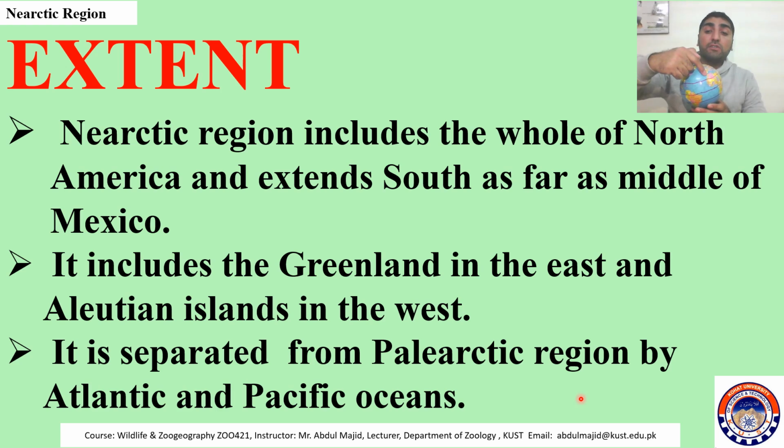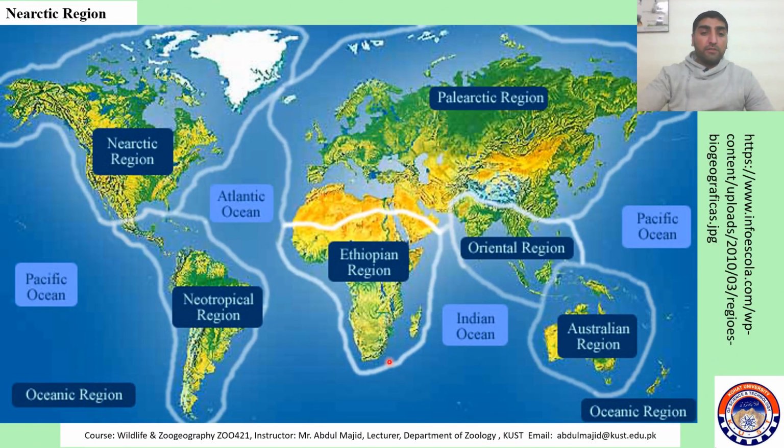And why? Because you know the Earth is spherical or round in shape, so that's why on both of the sides it is separated by ocean from Palearctic region. Hope you got the point.